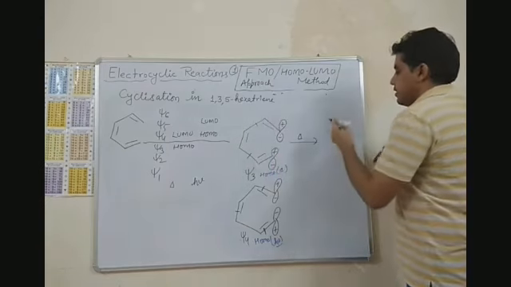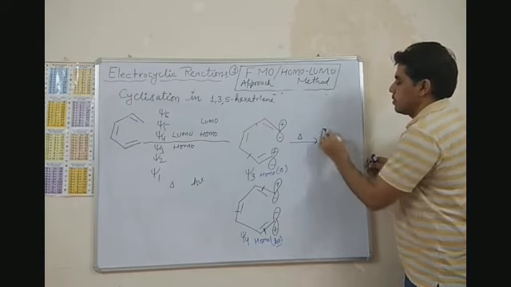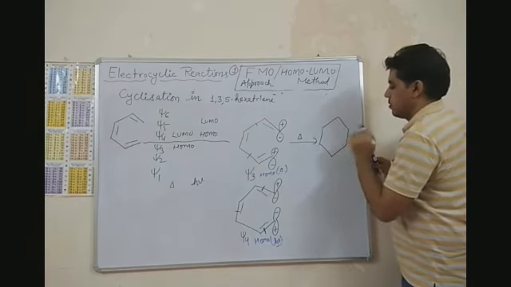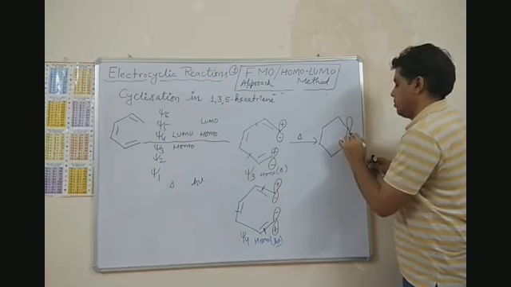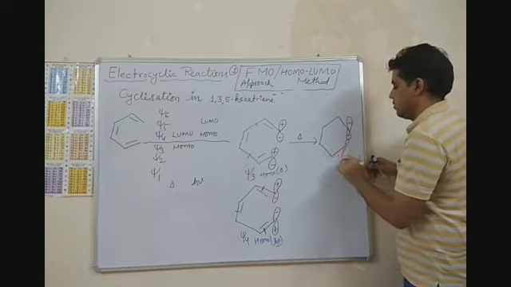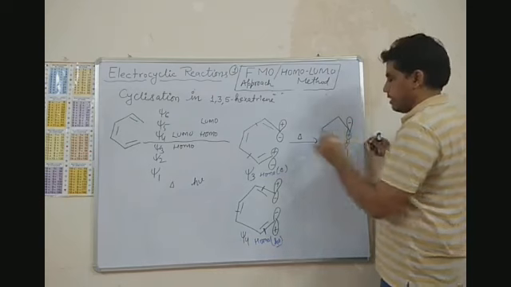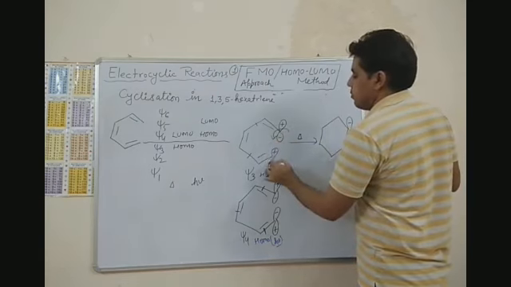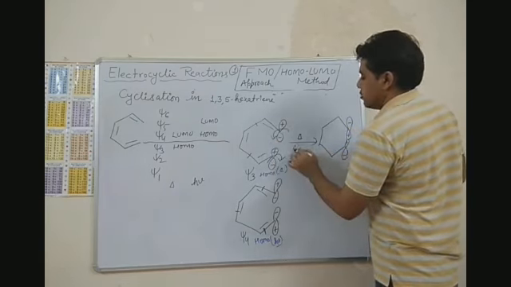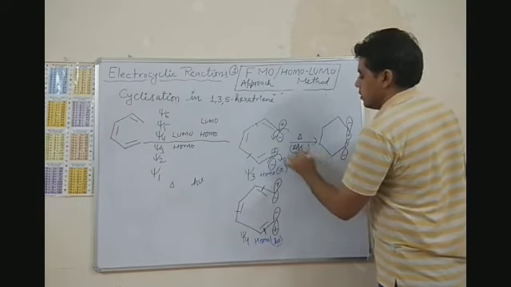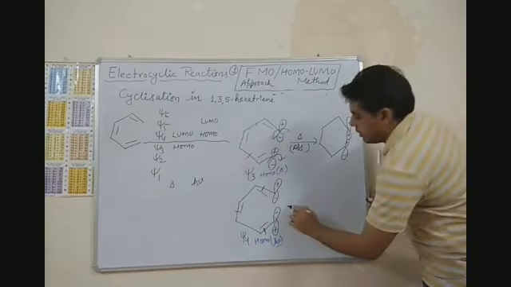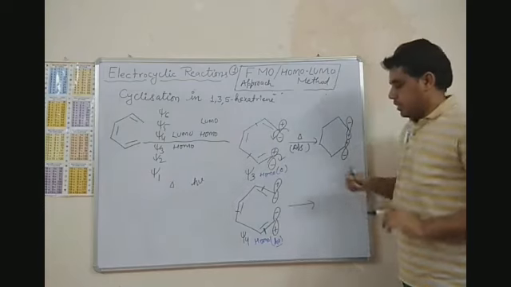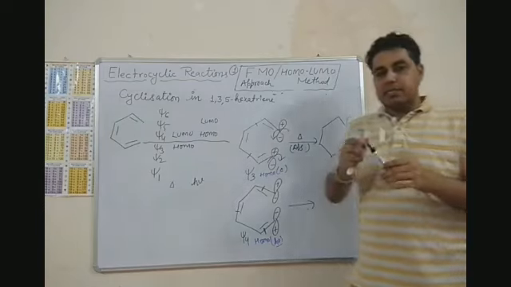So let me write here plus, minus, anti-clockwise, clockwise. So it is this rotatory motion, right? And in case of this psi 4, the orientation is like this.